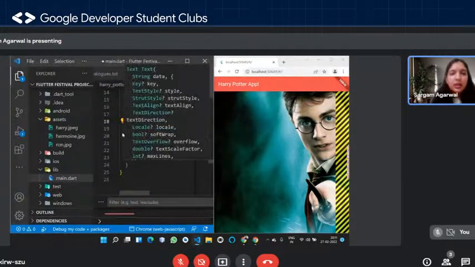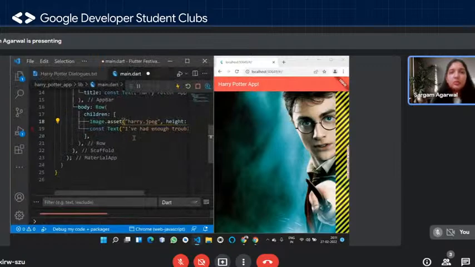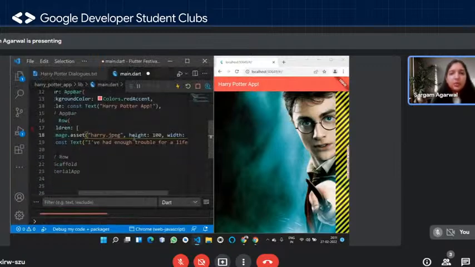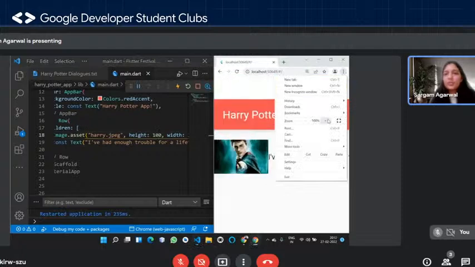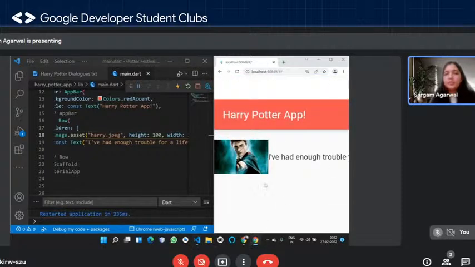Okay, and let me just close this much. Okay, so now if I basically just save this particular file, you'll be able to see it's much better now, right? We have our image, and then we have one of the famous dialogues of Harry in a row, right? So I'll just increase. You should be able to see this. Can you see it? It looks beautiful to me, right?